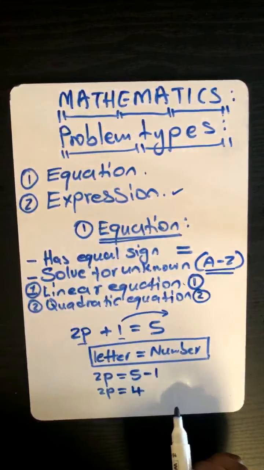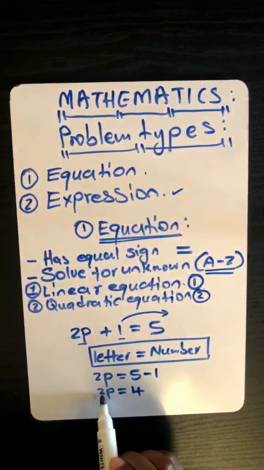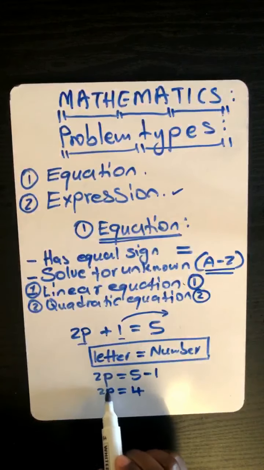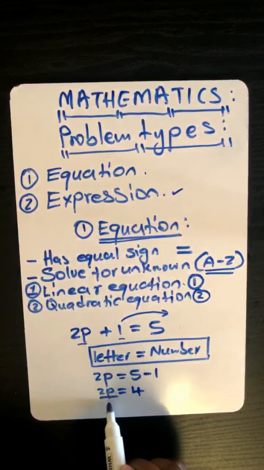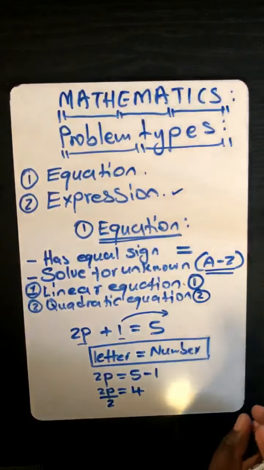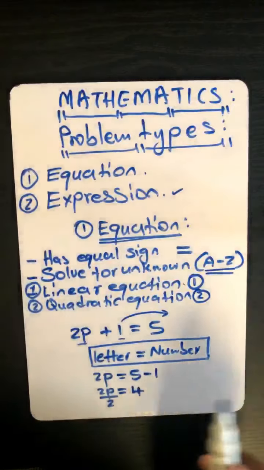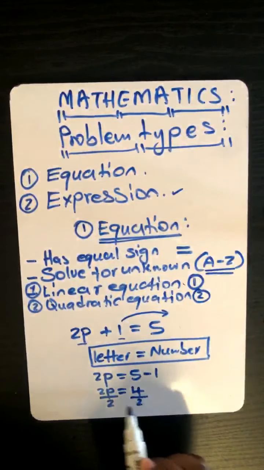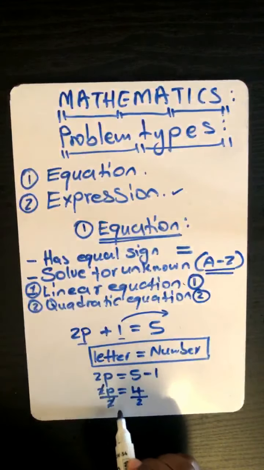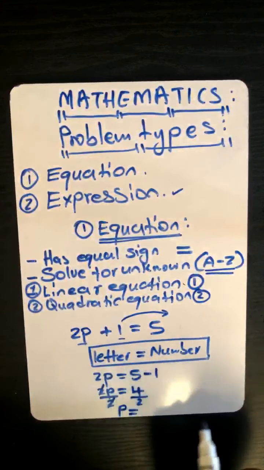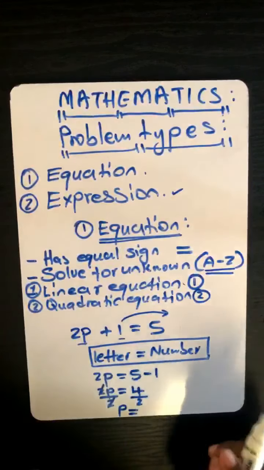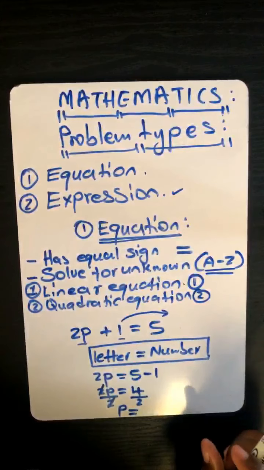So can you see, Loyal, this 2 is attached to p. So we want to remove that 2 there. So that means we're going to divide by 2. Yes. We divide both sides by 2 so that it cancels, and then we have p is equal to, what is 4 divided by 2?